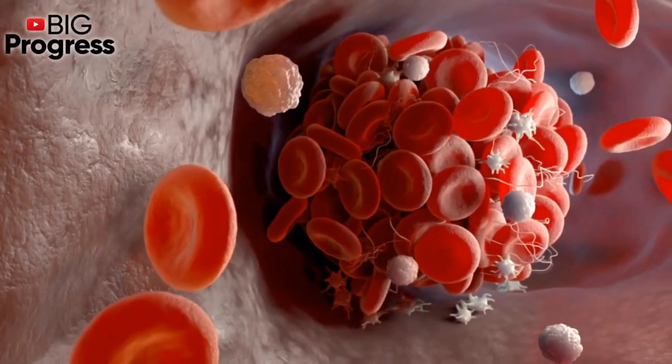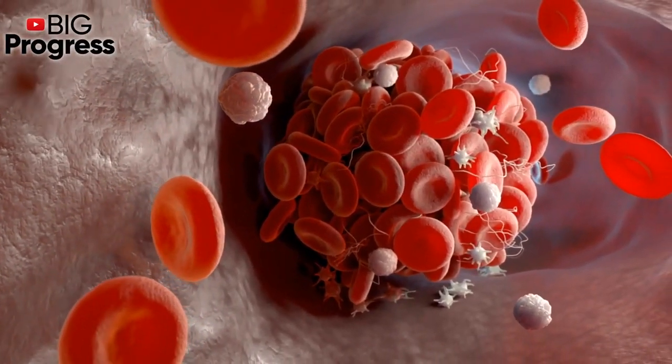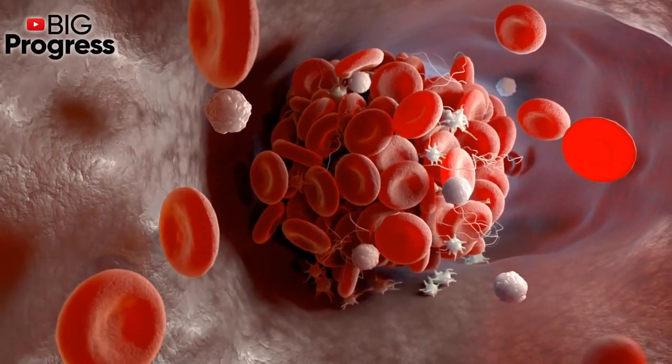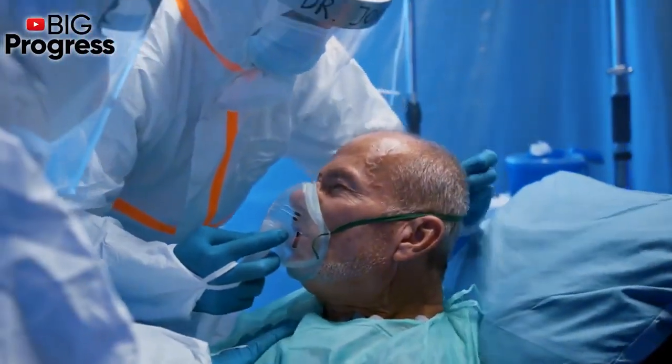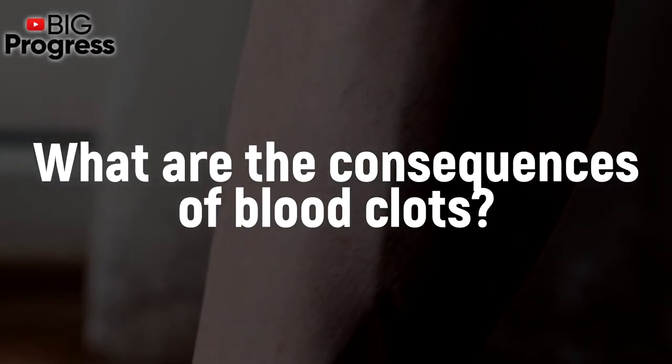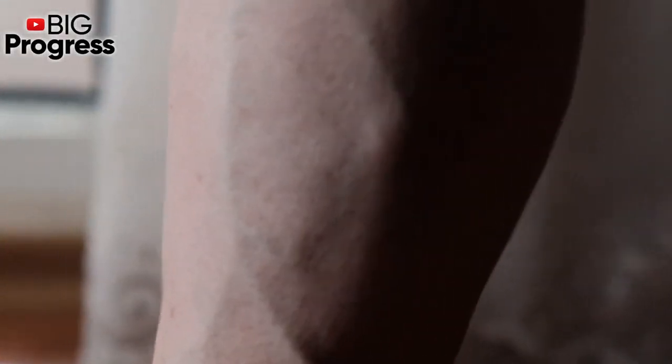The appearance of blood clots in the vessels leads to a high mortality rate among all those suffering from this problem. Blood clots are one of the most common complications in severe COVID-19. What are the consequences of blood clots? Venous thrombosis is thrombosis in a vein caused by a thrombus or blood clot.